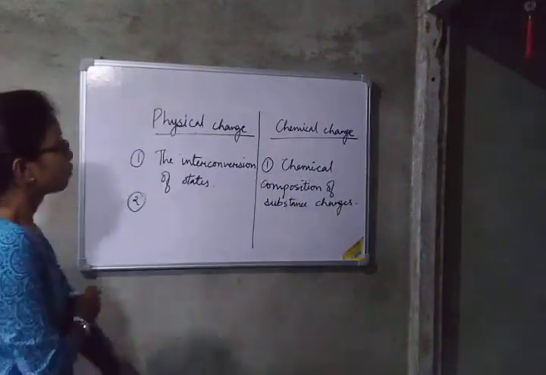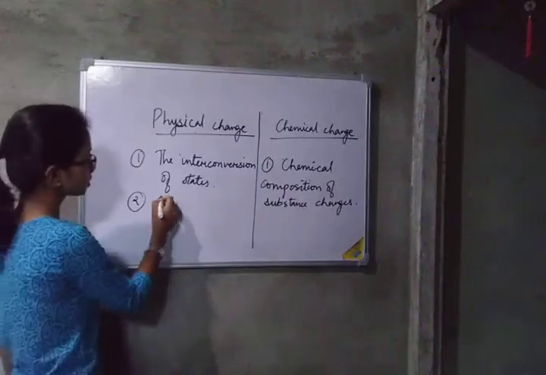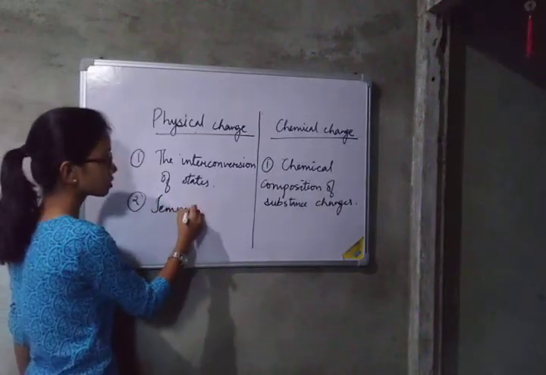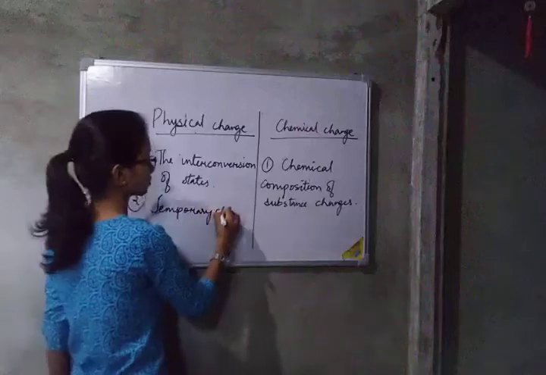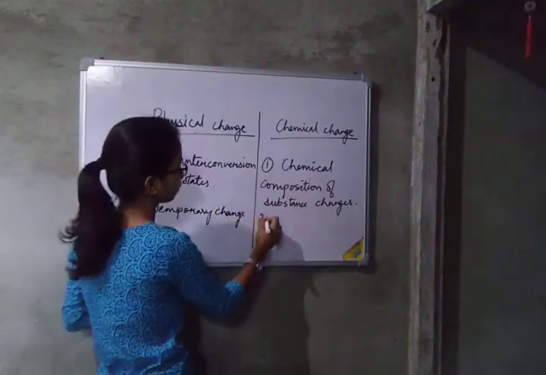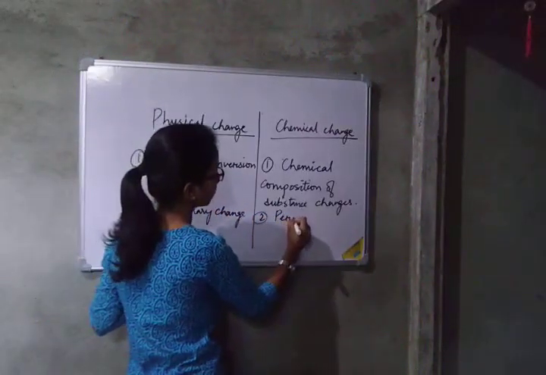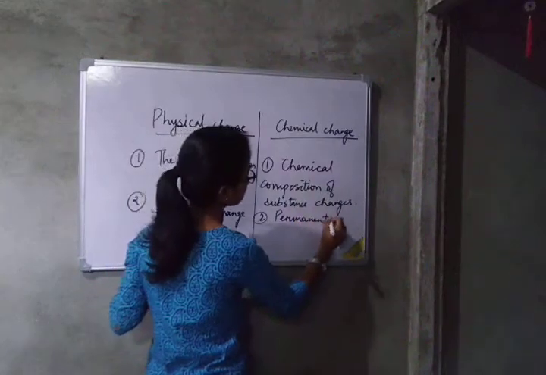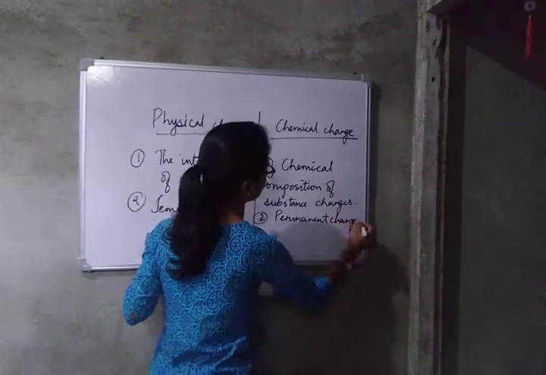A physical change is a temporary change, whereas a chemical change is a permanent change.